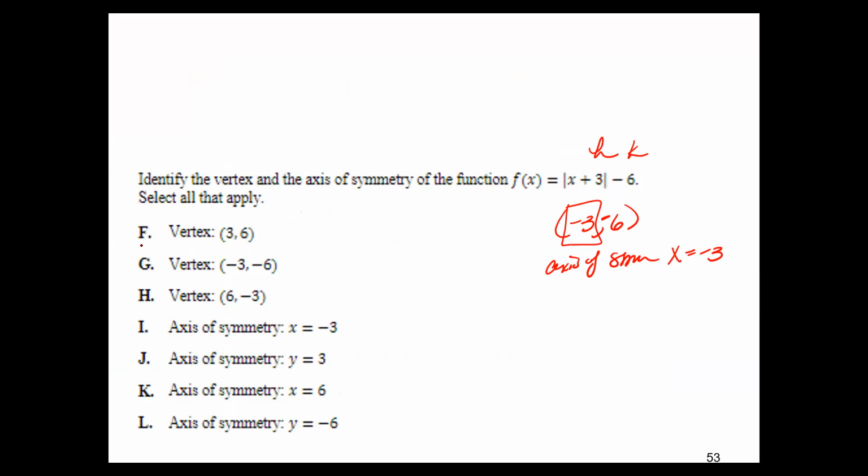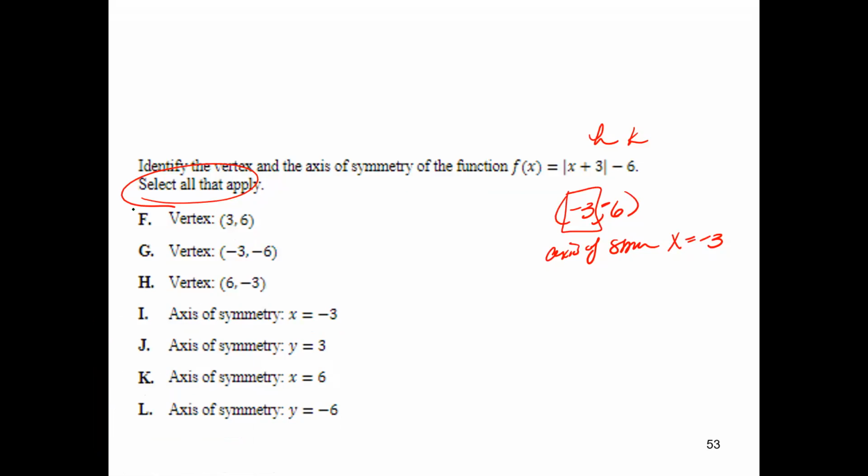So looking at the options here, it says to select all that apply, which means there's more than one correct answer. It's not that. This G is correct. It's not H. I is correct. That's not correct. That's not correct. And that's not correct. So G and I will be it.